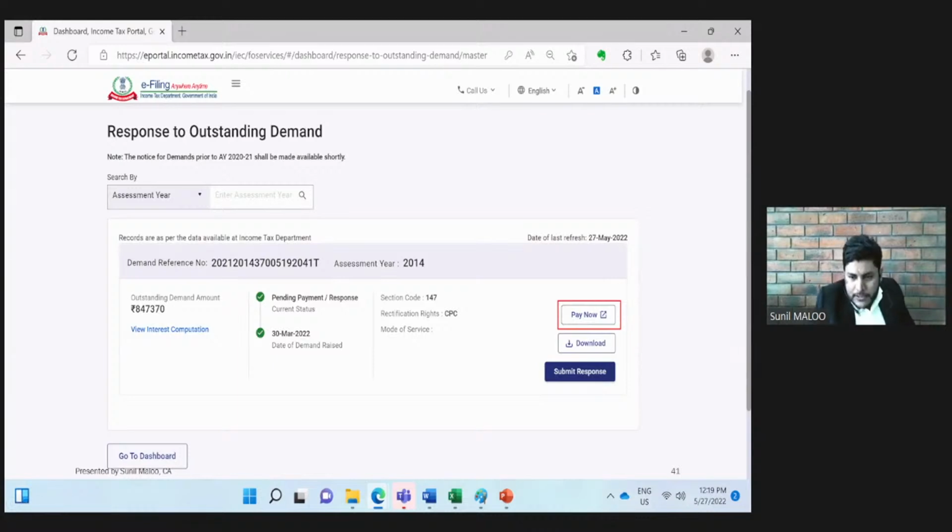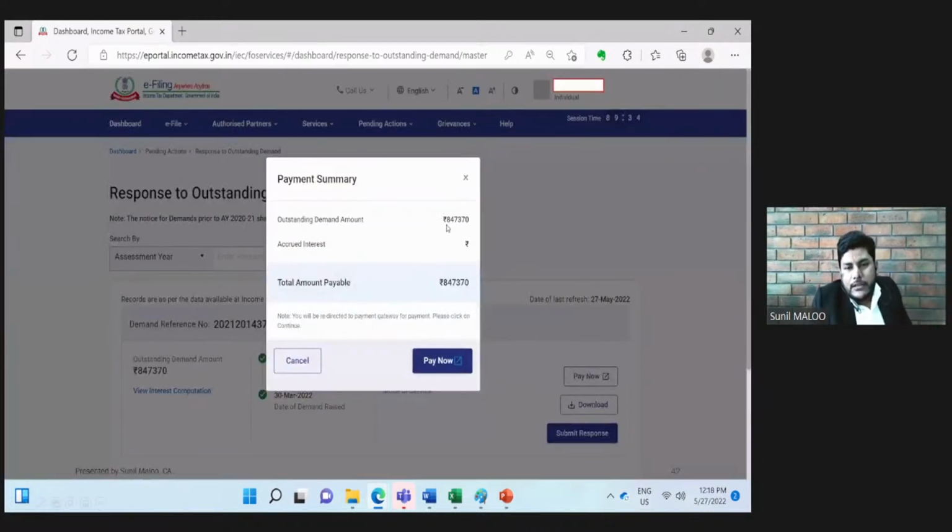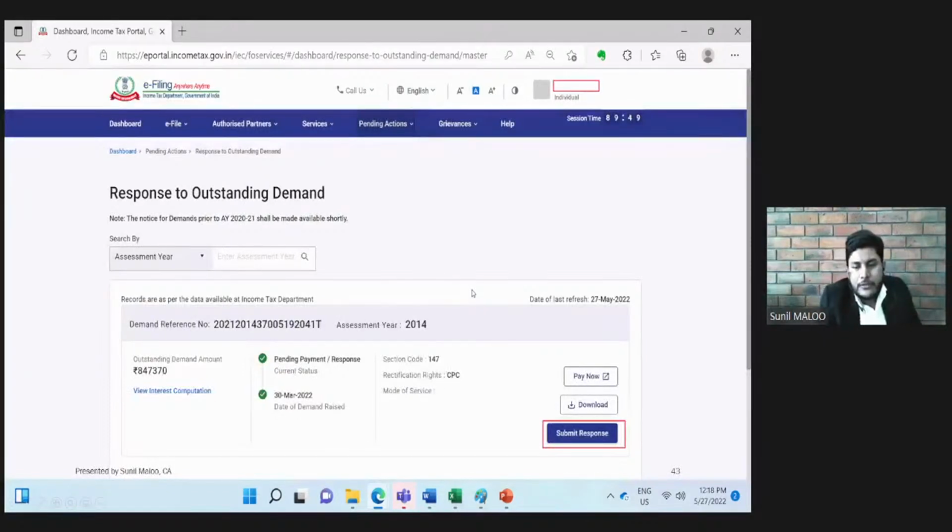If we click this pay now button, then the summary will appear that so much amount is pending and this much amount is payable. And if you want to pay, then click pay now so that you will be redirected to the payment gateway of the income tax department. If we click pay now, then we need to attach our net banking credentials and we can make the payment. And once we make the payment, the outstanding demand will disappear from here.